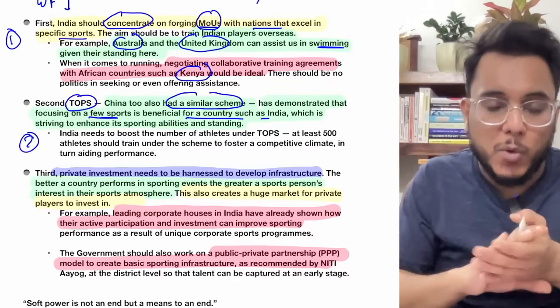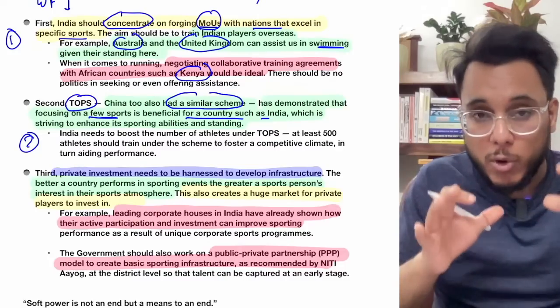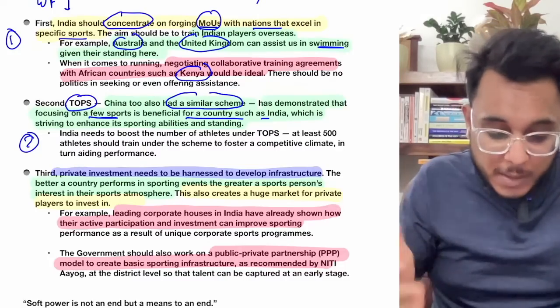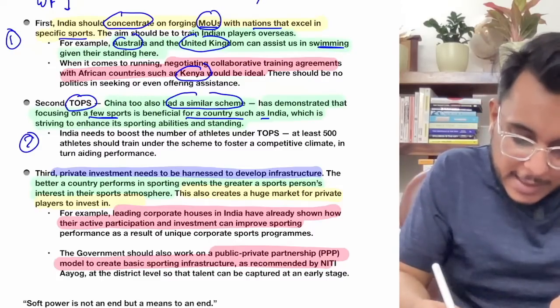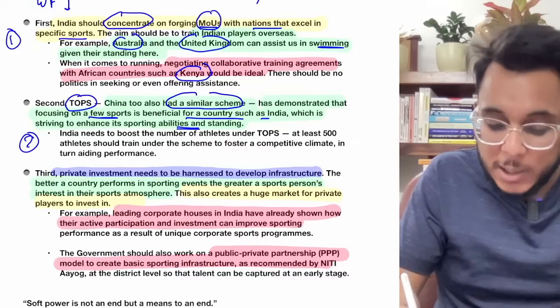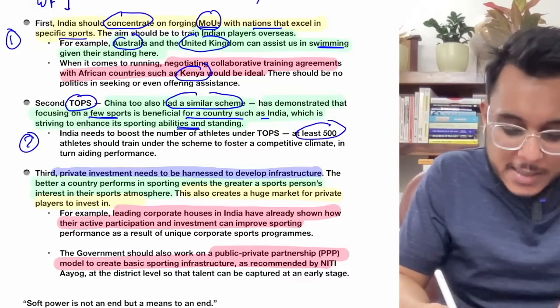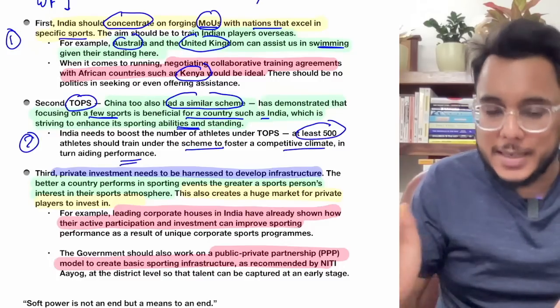So in India, rather than focusing on every sport, we need to focus on some sports too much. In this capacity, it has been seen that we need to identify at least 500 athletes, and they should be trained in a competitive climate. That is one thing.